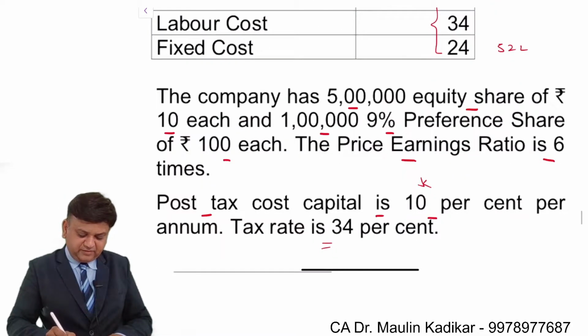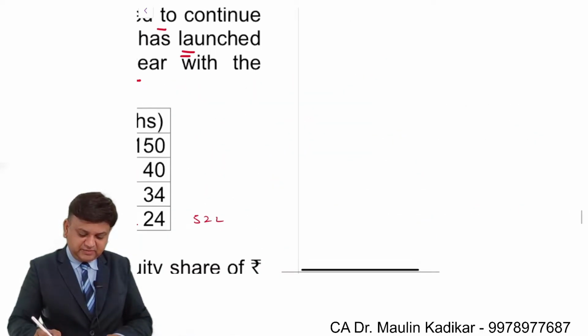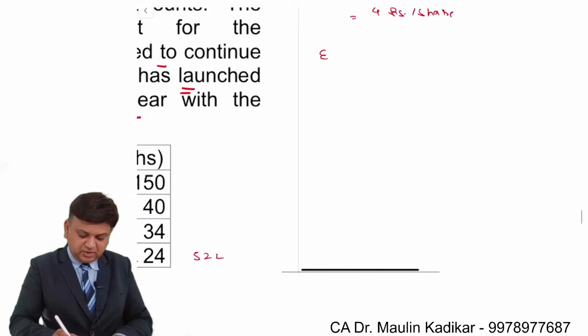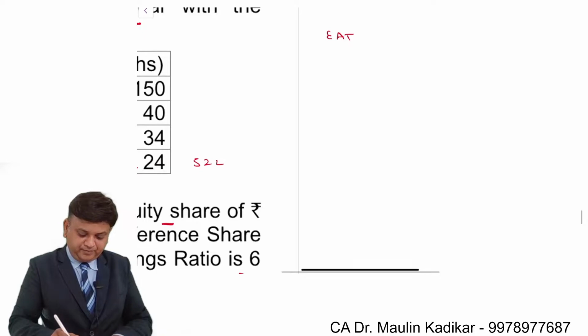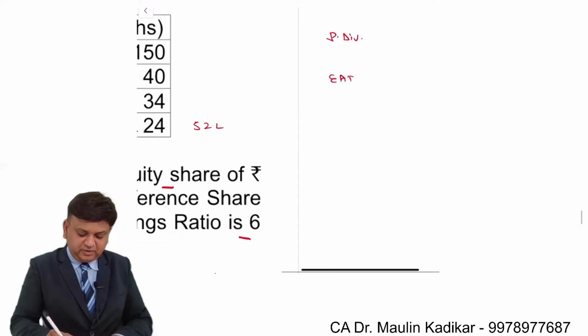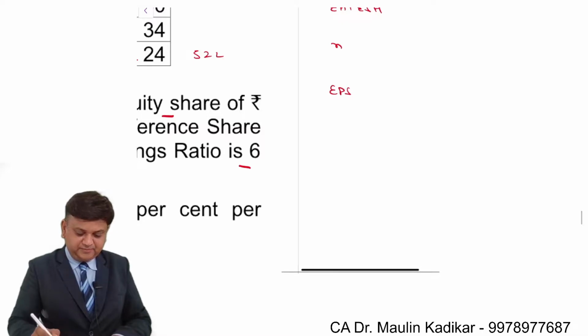We have been provided with the information that the company has issued 5 lakh equity shares. So we can say something like this: earning before taxes minus tax is earning after tax; minus preference dividend gives earning available to equity shareholders, divided by number of shares gives EPS.